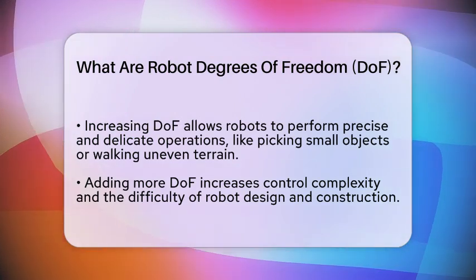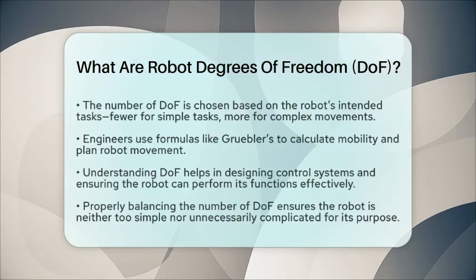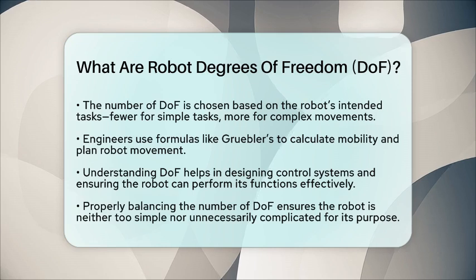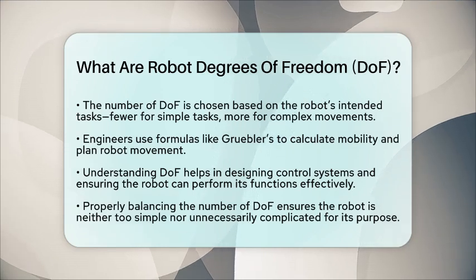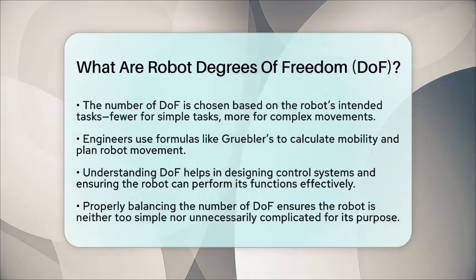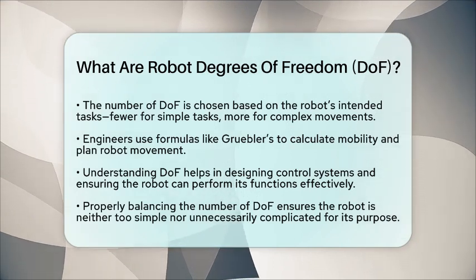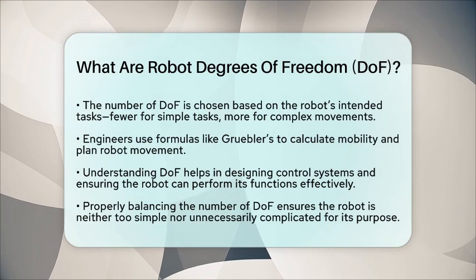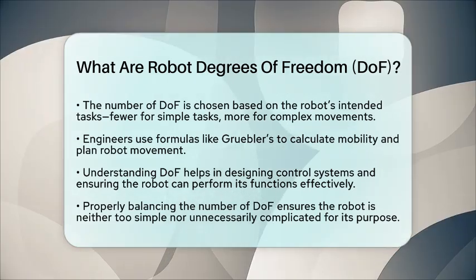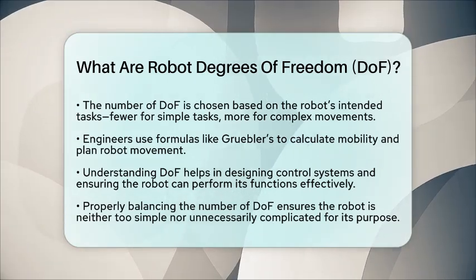In robot dynamics, calculating how many degrees of freedom a robot has helps engineers understand its mobility. They use formulas like Grubler's formula to figure out how many joints and links can move freely. This helps in planning how the robot will move and what kind of control systems it needs.